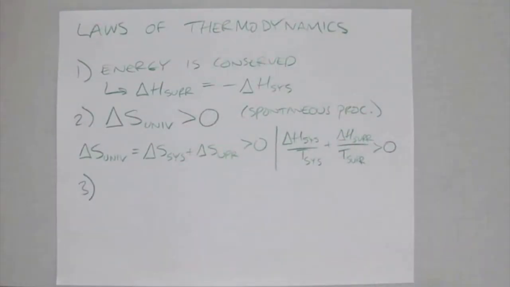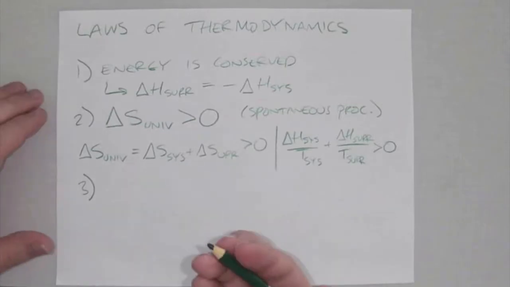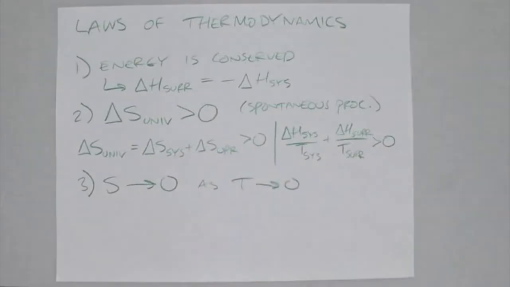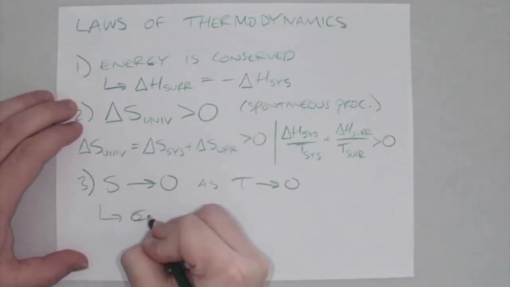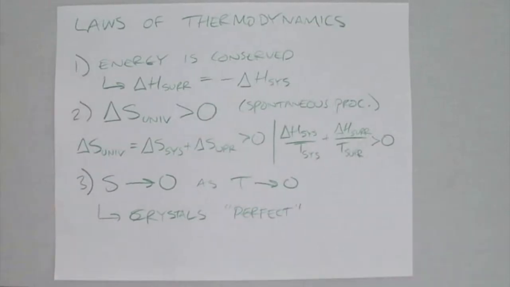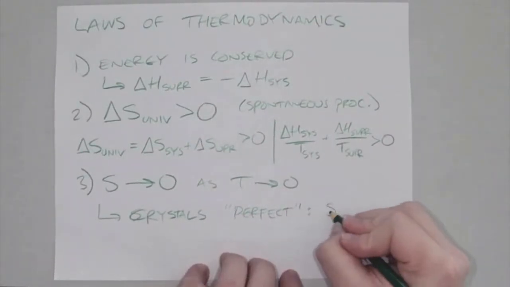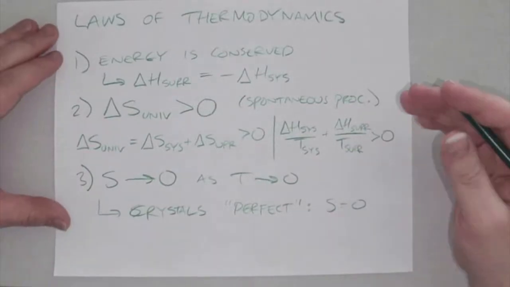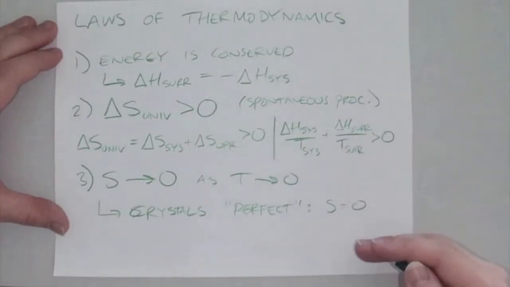And then the third law is basically saying that entropy approaches 0 as temperature approaches 0. You can think of perfect crystals at absolute 0, with no vibration. Theoretically, we have no entropy involved in those crystals. There's the overview of those 3 different laws of thermodynamics.